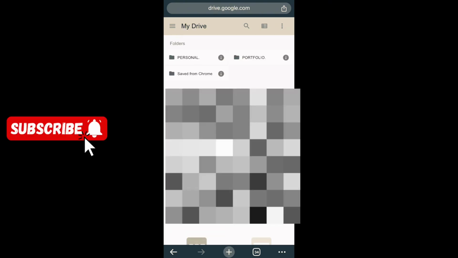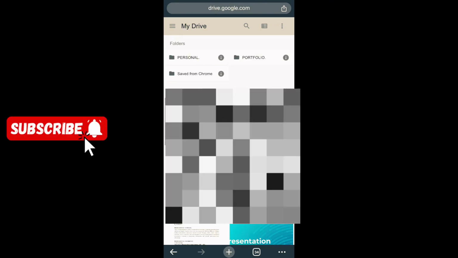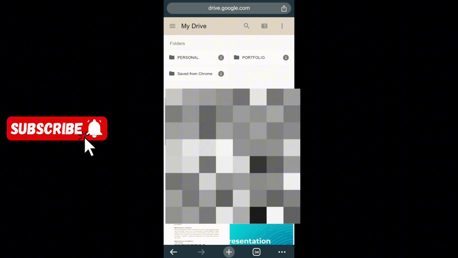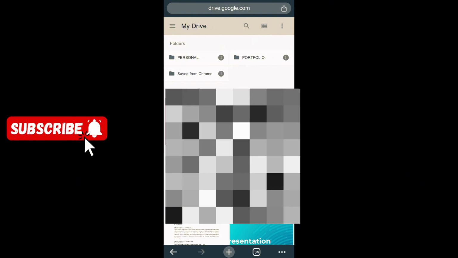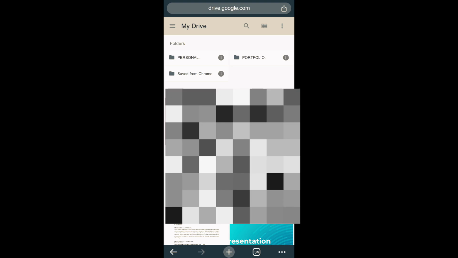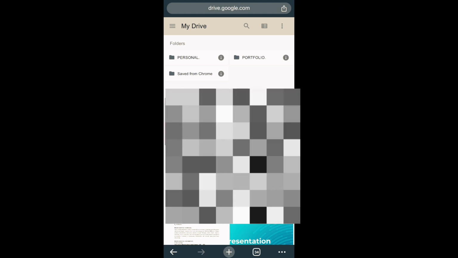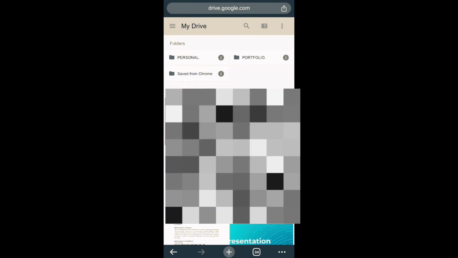Now this is my own Drive account. If you don't want to follow this long route, just enter drive.google.com on your search bar and it will take you straight to your Google Drive. In case you don't have a Google account, please go back to my previous videos so you can learn how to create a Google account.